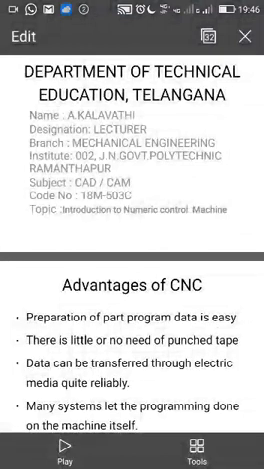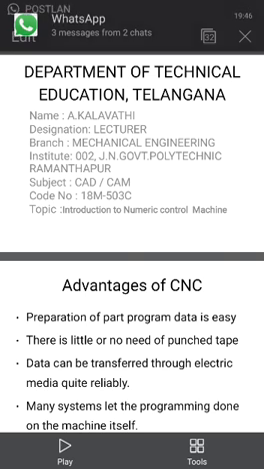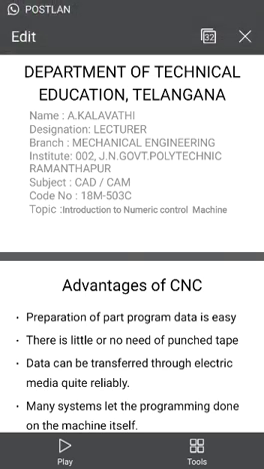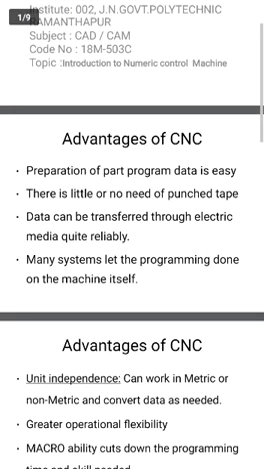Today we will see the advantages of CNC, NC machines and DNC. We will see the advantages of, and the difference between, all these three: CNC, DNC and NC machines. So first, what are the advantages of CNC?